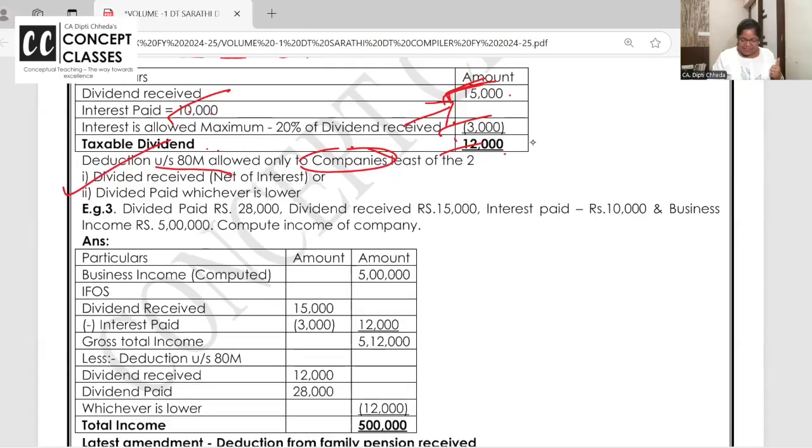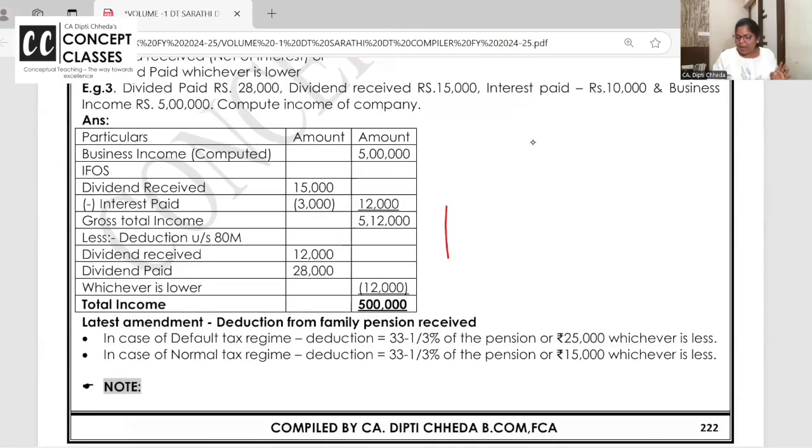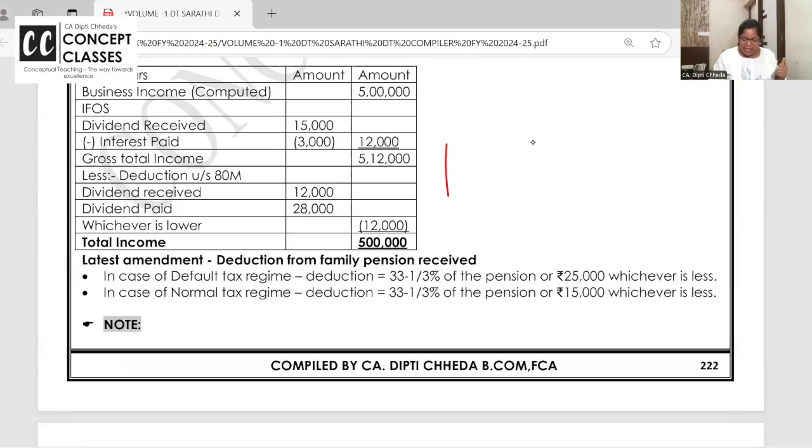Examples are clear. They are printed. 222F, I will say. This one is also very nice, my own created example. And now see this. Family pension deduction is 1/3 or 25,000 in case of default tax regime. In case of normal tax regime, it's 1/3 or 15,000. If you opt out of default tax regime, it's the old pension limit only. Right? Now the last one we are doing.